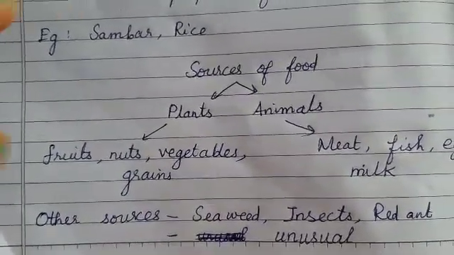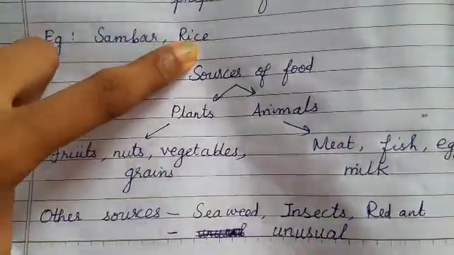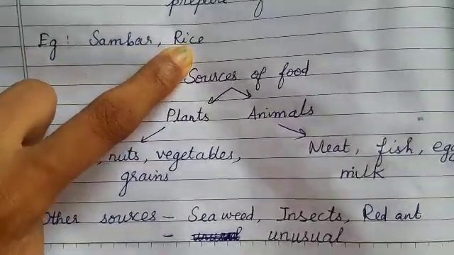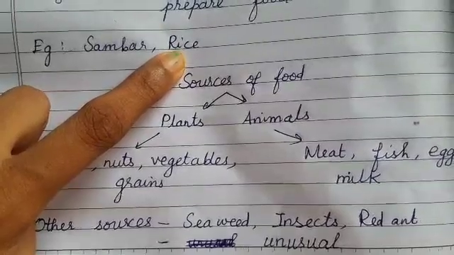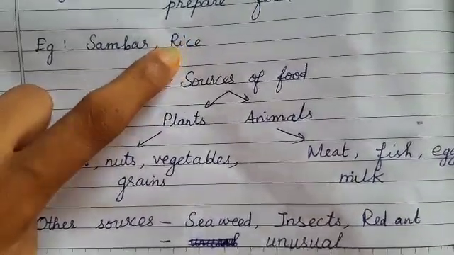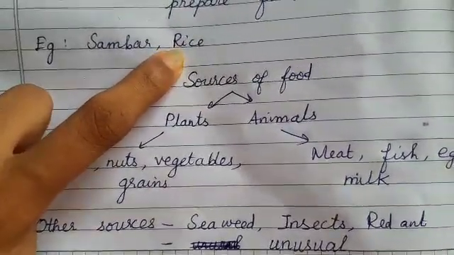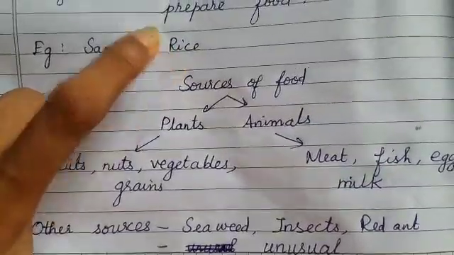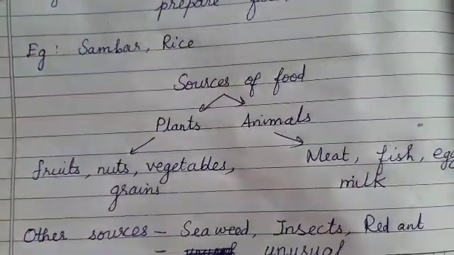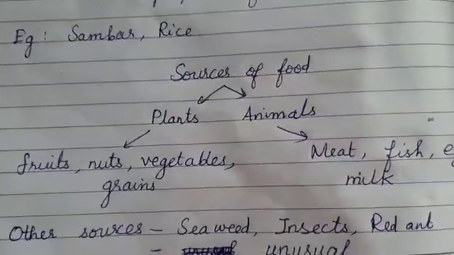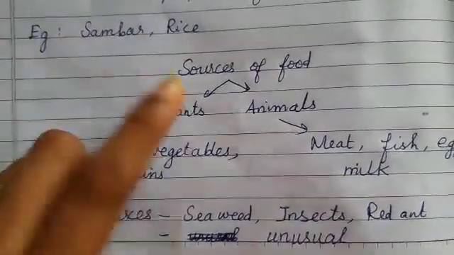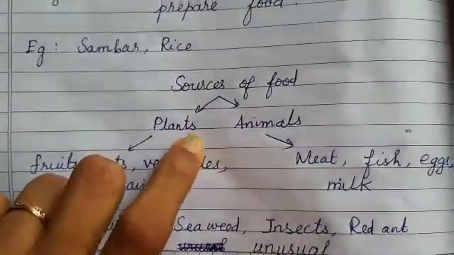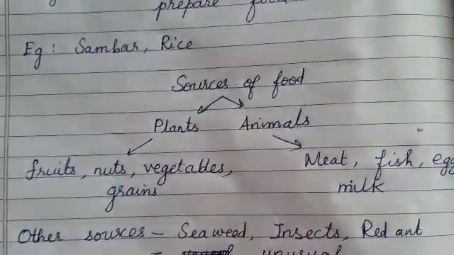Now, my dear children, the same thing applies for rice. How do we boil the rice? We take the raw rice seeds and soak them in water for half an hour, and then we boil the rice. Only then do we get our rice in the eatable form. So these ingredients are obtained from two sources, that is, from plants and animals.